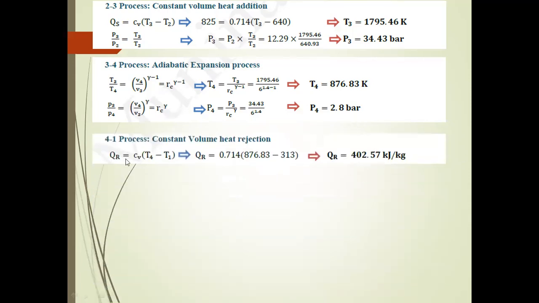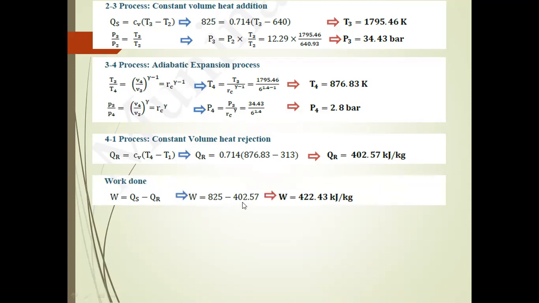The next process is 4-1, the constant volume heat rejection process. The heat rejection is specific heat Cv into T4 minus T1, equal to 0.714 into 876.83 minus 313 Kelvin. Finally, we get the heat rejected as 402.57 kilojoules per kg. Next, work done is heat supplied minus heat rejected: 825 minus 402.57. The total work done W is equal to 422.43 kilojoules per kg.